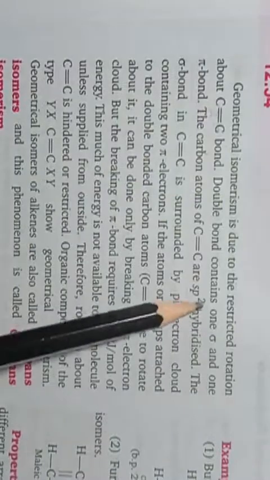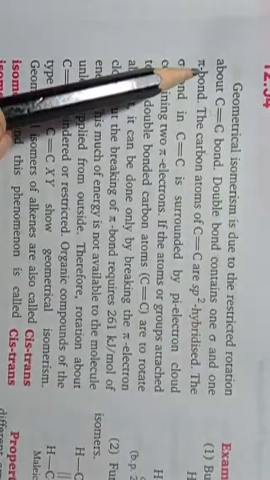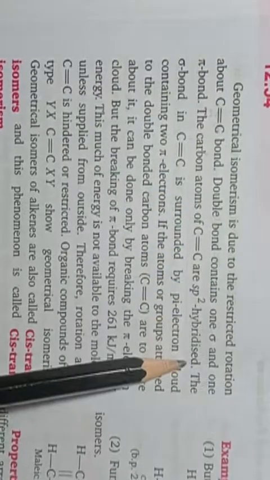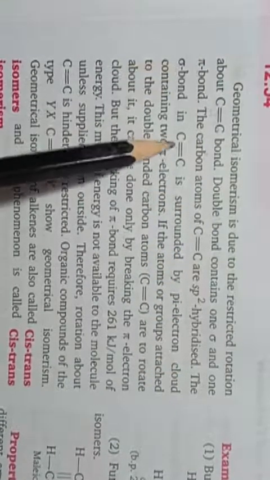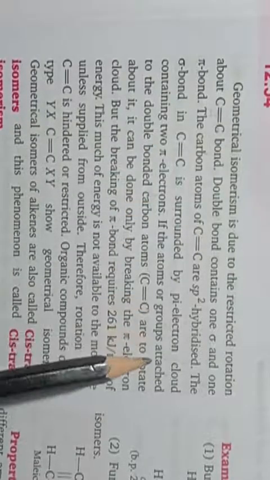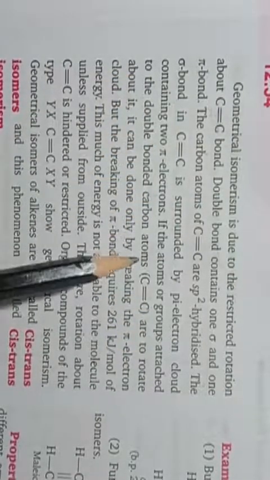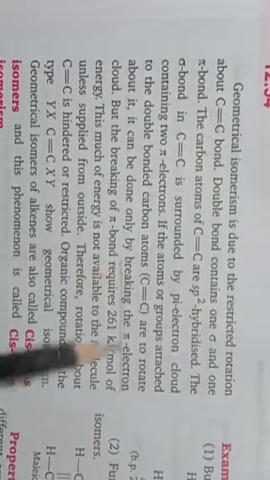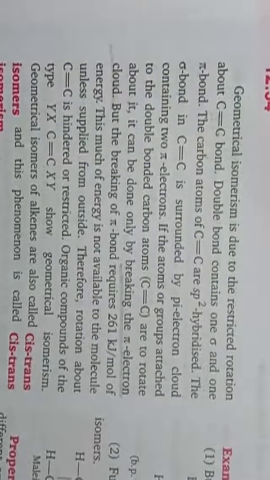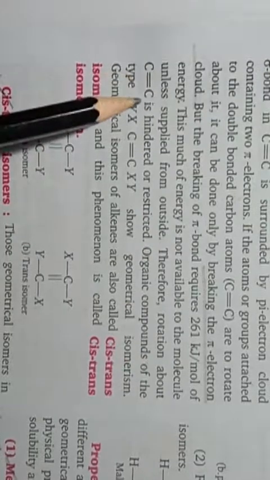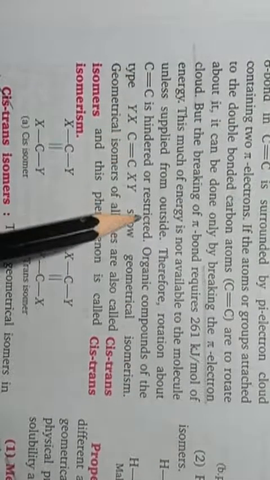A double bond contains one sigma and one pi bond. The carbon atoms of the C=C double bond are sp2 hybridized. The sigma bond in the C=C double bond is surrounded by a pi electron cloud containing 2 pi electrons. If the atoms or groups attached to the double bonded carbon atoms are to rotate about it, it can be done only by breaking the pi electron cloud. Okay students, therefore rotation about the C=C double bond is hindered or restricted.